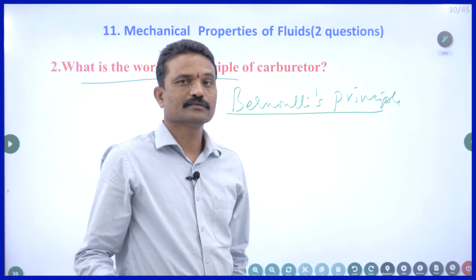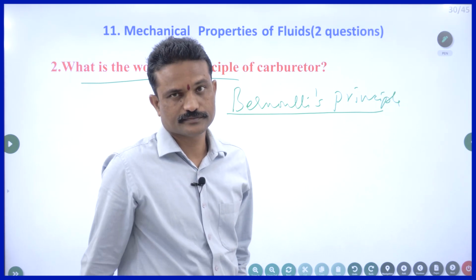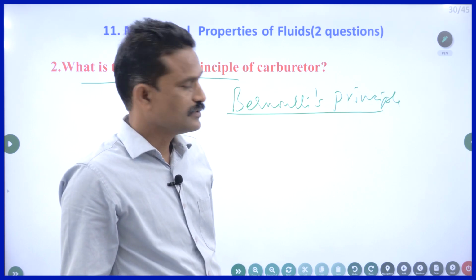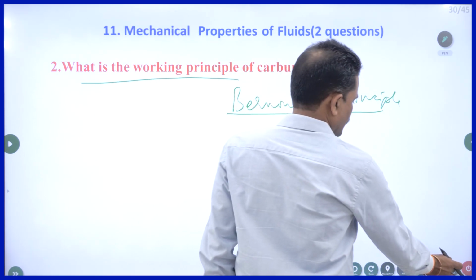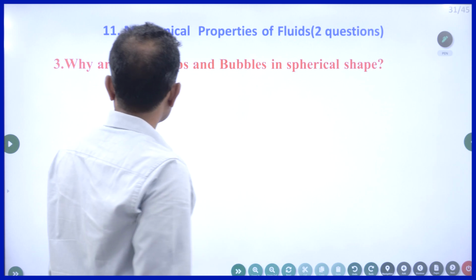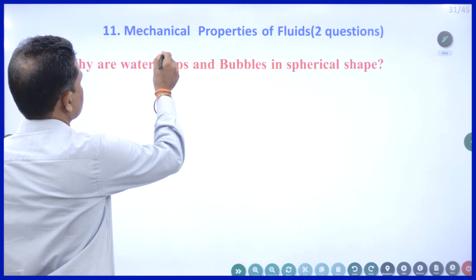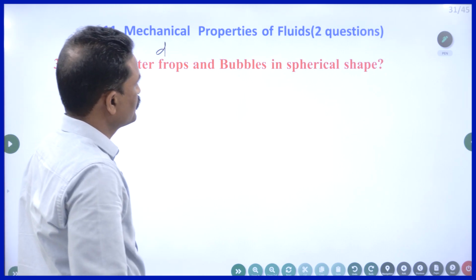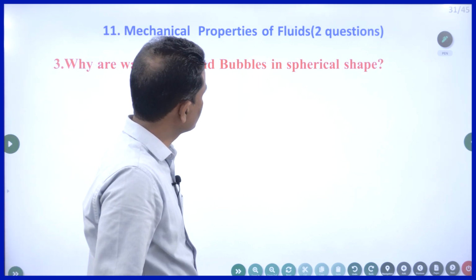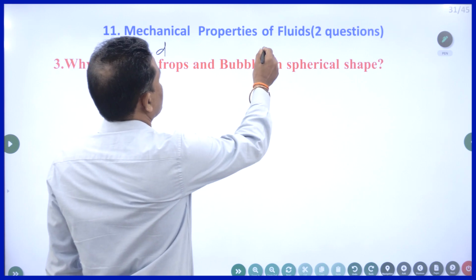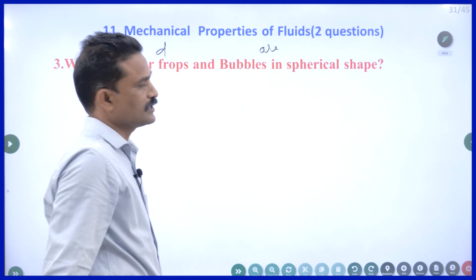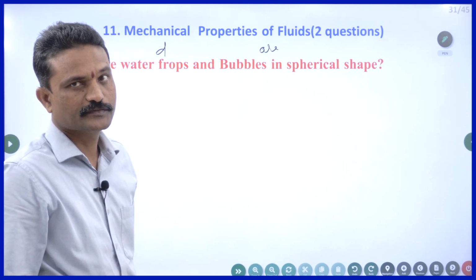A carburetor is the place where the fuel burns in the presence of oxygen to give energy so that the vehicle can move. Why are water drops and bubbles in spherical shape? That is the question. Why?